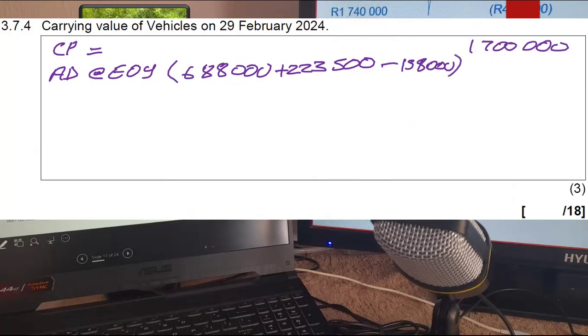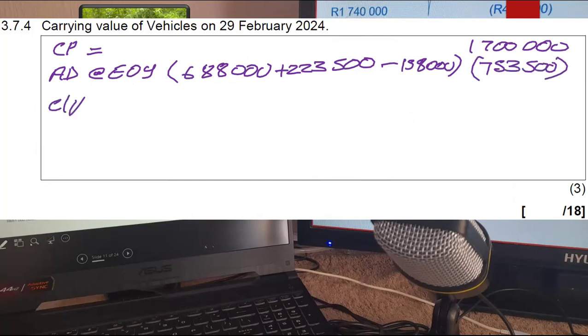It'll give me the accumulated depreciation of the remaining assets, which includes the new asset at the end of the year. So I've got 688,000 plus 225,500 minus 158,000. It gives me 753,500, which is my accumulated depreciation.